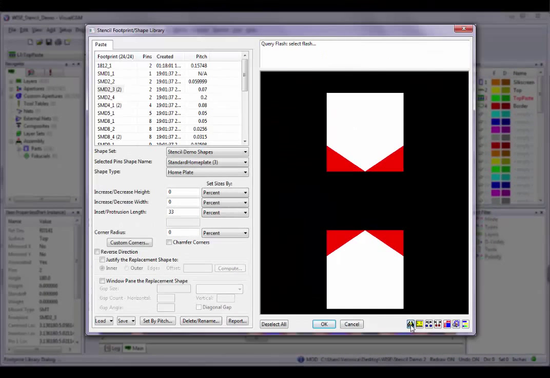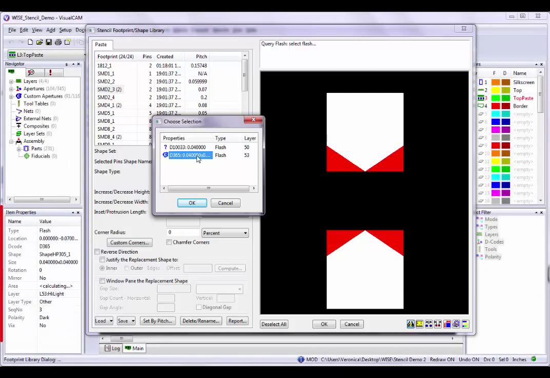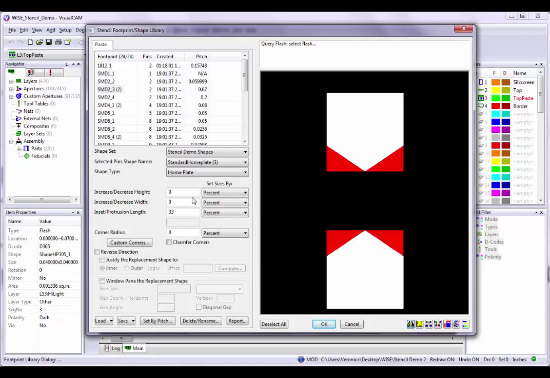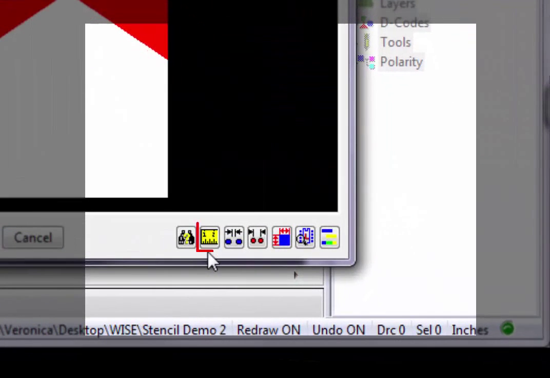When you click on the button, a prompt will appear above the Preview window telling you to select a flash. If more than one item exists in the location you select, the Choose Selection dialog box appears. As you click on items in the Choose Selection dialog box, each selected item is highlighted, and its attributes are displayed in the Item Properties box. When you are finished, click on the Escape key on your keyboard to end the command process. The Measure Between Points button provides measurements between 2 points that you select within the Preview window.